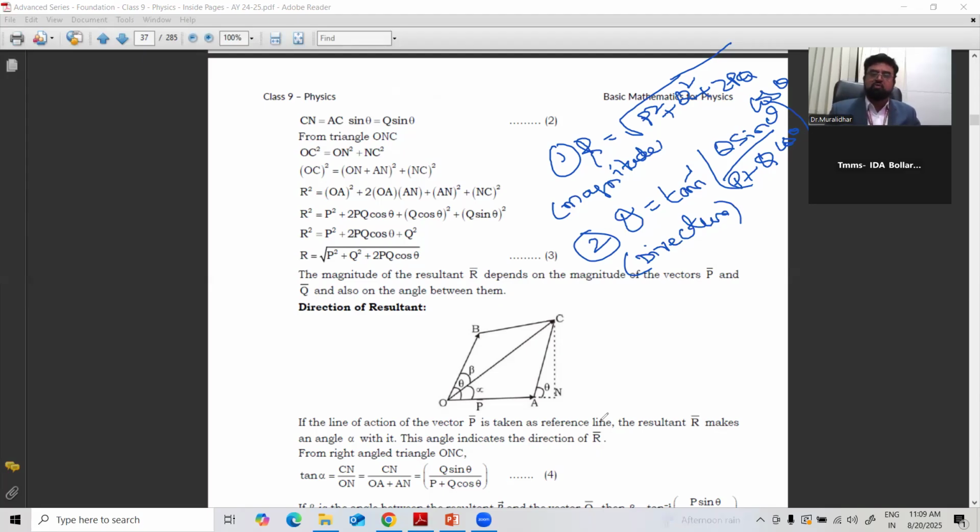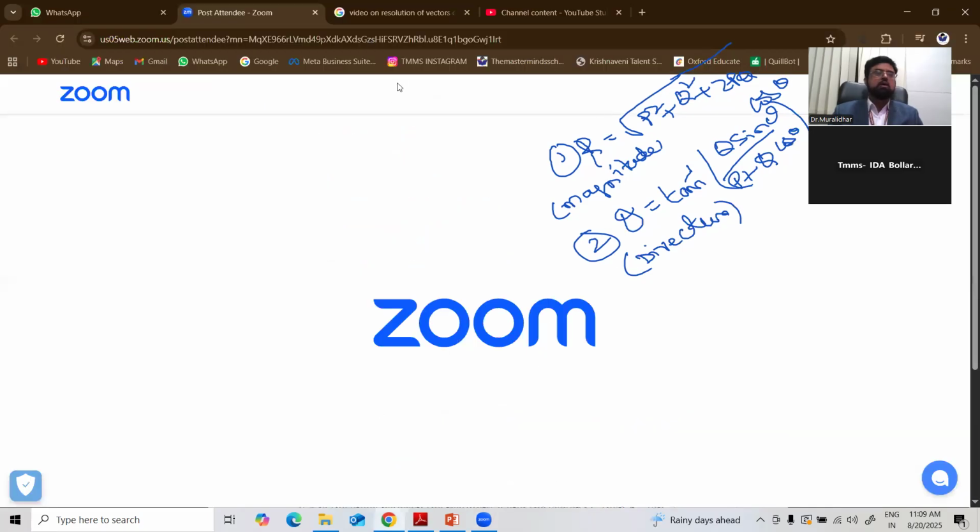Very, very important formulas, even in the physics IIT also. Right? So note down these two formulas. Before that, let me show you one video on this if possible. After that, we come back.